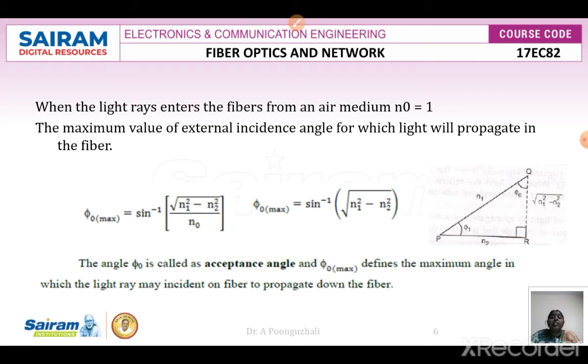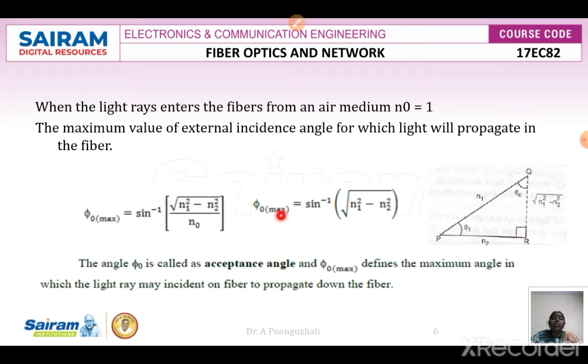So here when the light ray is going to enter, I said the refractive index of the air medium is going to be 1. So the maximum value of the external incidence angle, that is the accepted angle, is going to be theta naught maximum or phi naught maximum. So here phi naught maximum is sine inverse of square root of n1 square minus n2 square by n naught, where this n naught is 1, so it is going to be sine inverse of square root of n1 square minus n2 square.